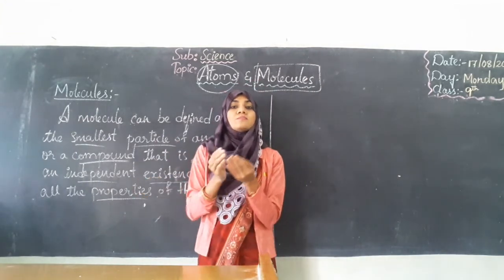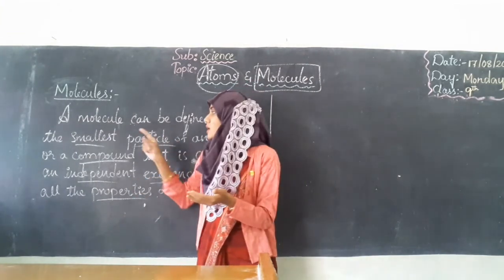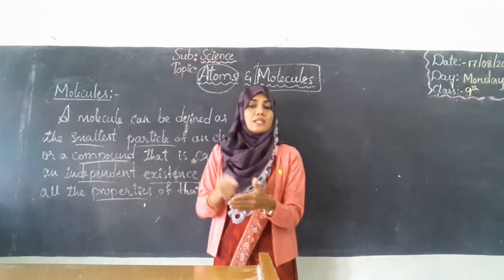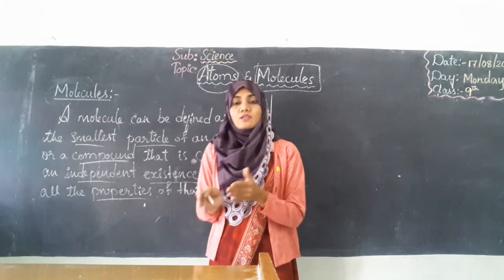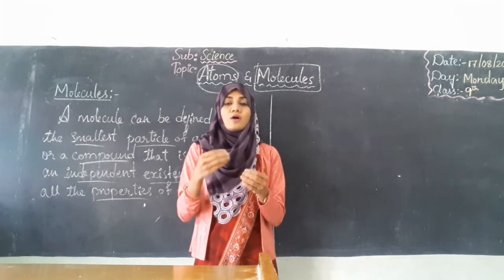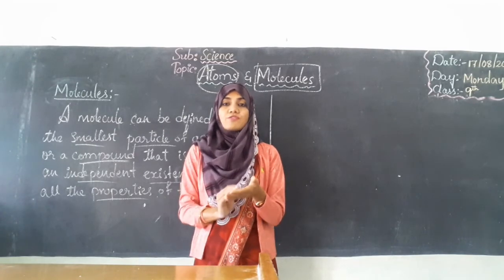Whatever characteristics a molecule has, will be the same for the element or compound. Now I will show you how molecules form a compound or an element.